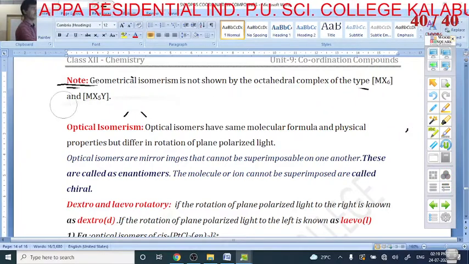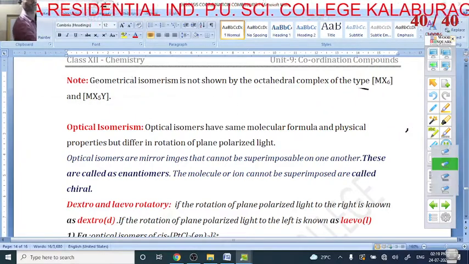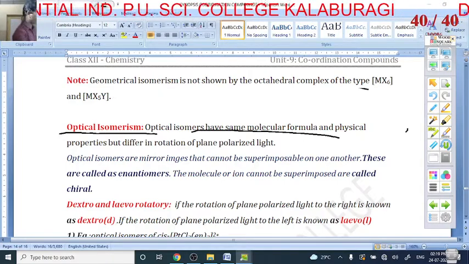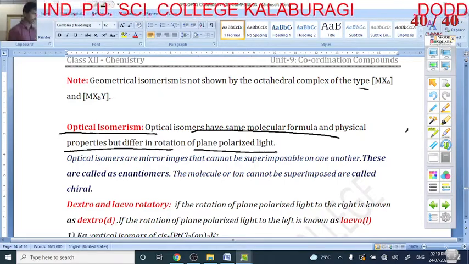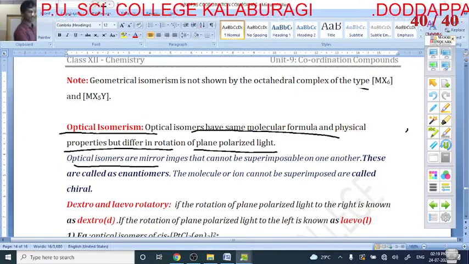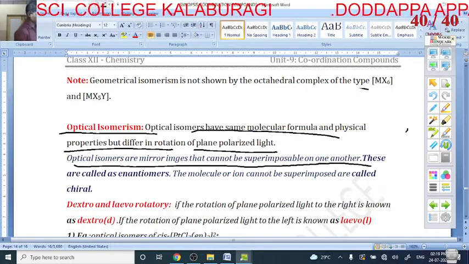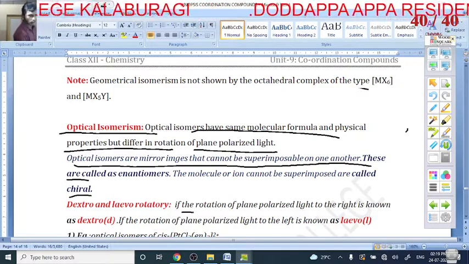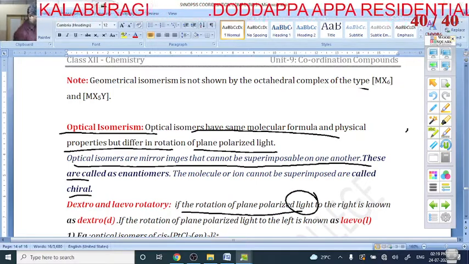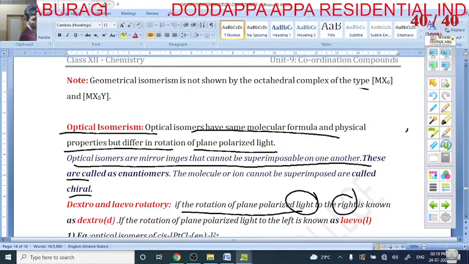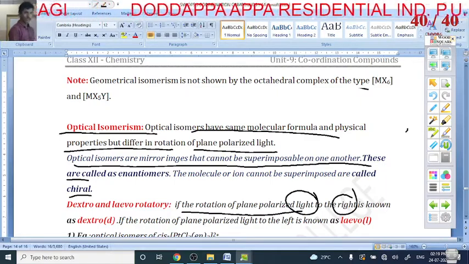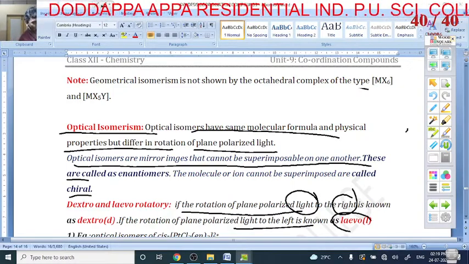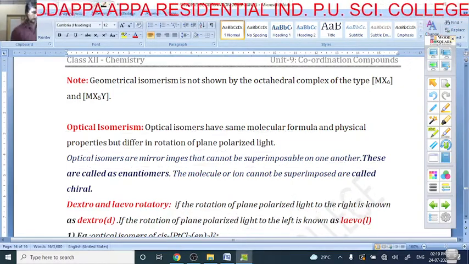And the next thing is optical isomerism. What is this optical isomerism? Compounds which have the same molecular formula but differ in the rotation of plane polarized light are called optical isomers. If they cannot superimpose on one another, these are called chiral. The rotation of plane polarized light towards the right is called dextrorotatory, and towards the left is called levorotatory.